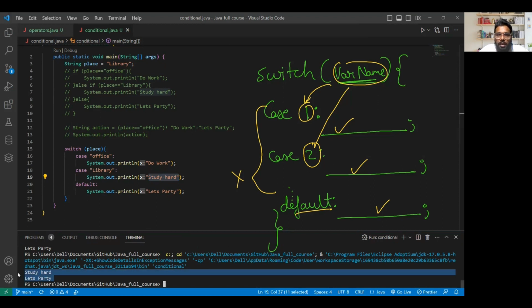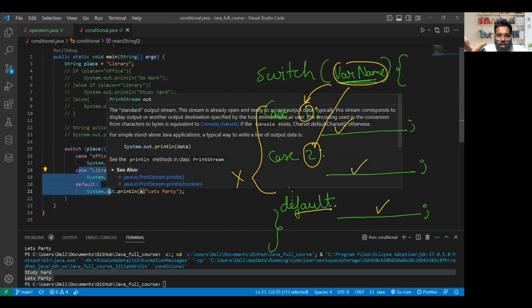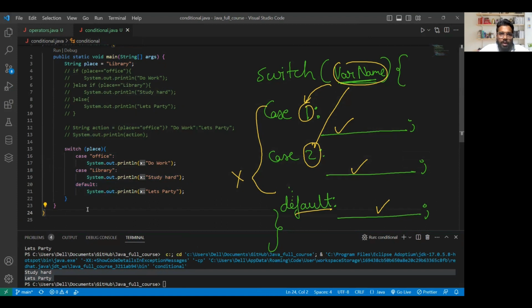Now, why were both displayed? In switch, whenever a condition is hit, like if this condition is true and this is printed, everything below it will also be executed. Here I said place is library.